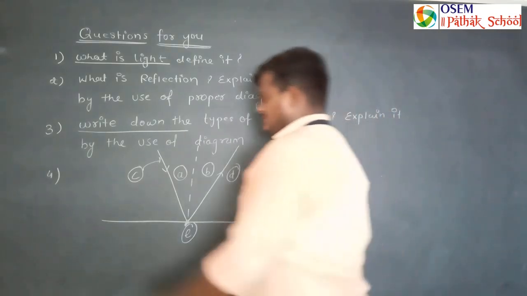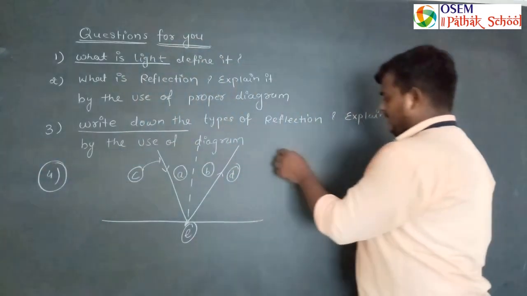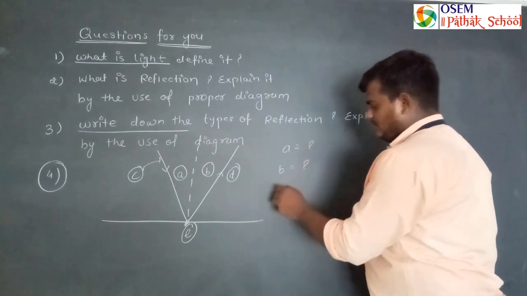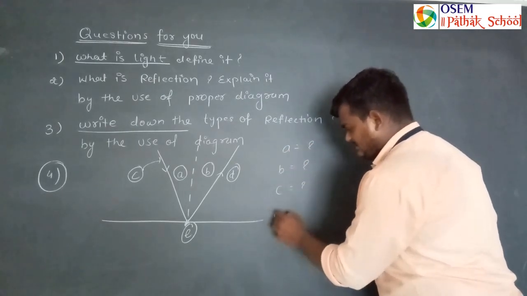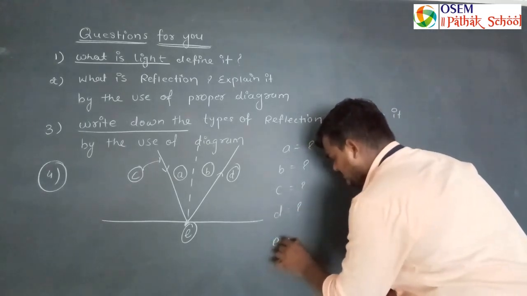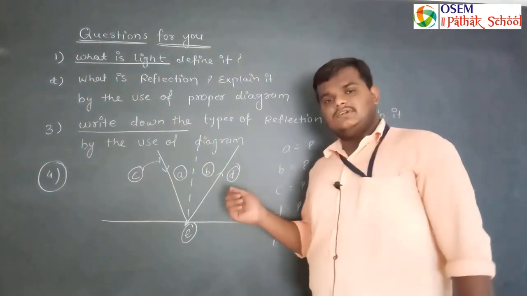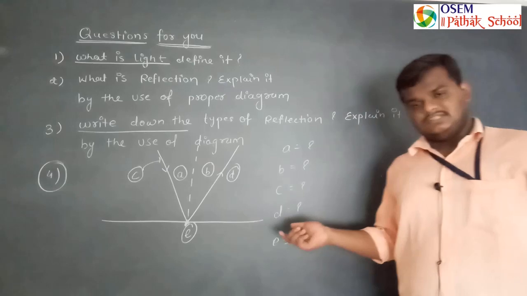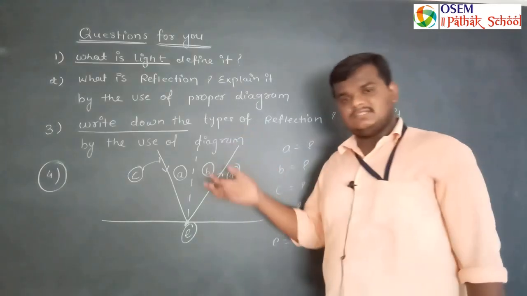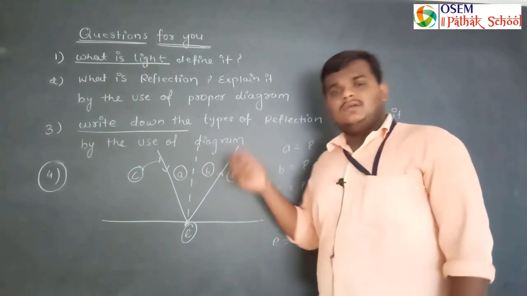And the last question for you is, identify A, what is A, what is B, what is C, what is D, and what is E. Identify all the alphabetic labels. So this is the small exercise on the topic of light. You should complete it in your workbook.